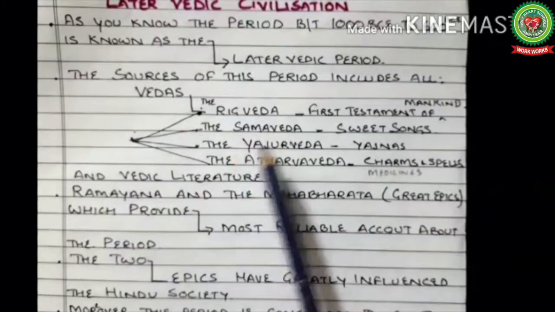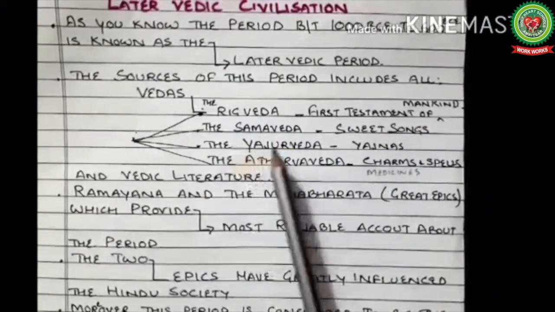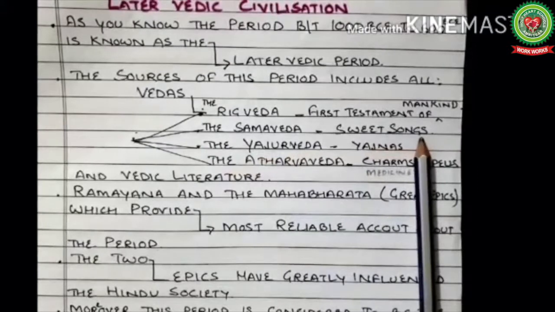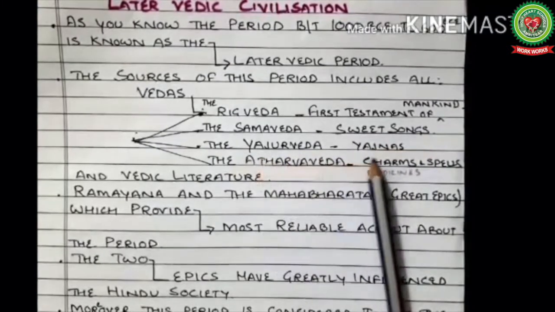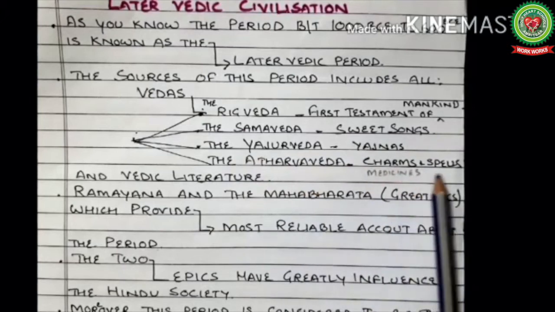Children, as you know, Rig Veda is related with the first testament of mankind. Samveda is related with the sweet songs in praise of God. Yajurveda is related with the yajnas. The Atharvaveda is related with charms, spells and medicines.